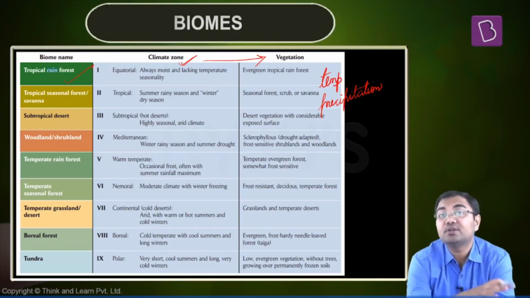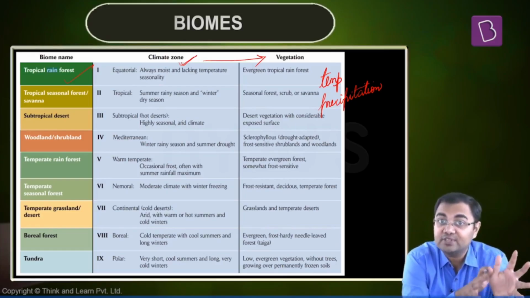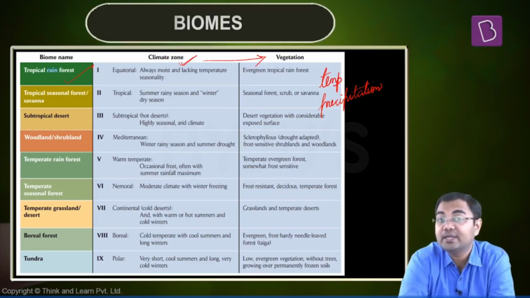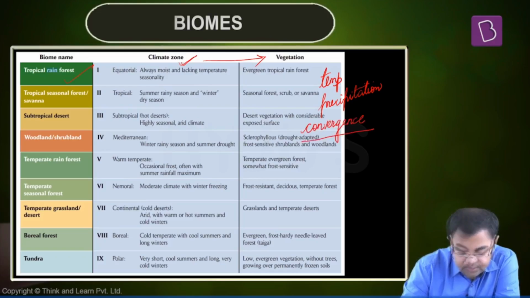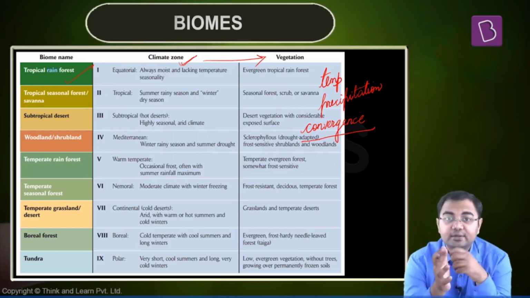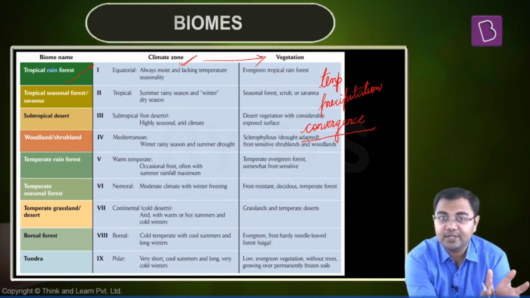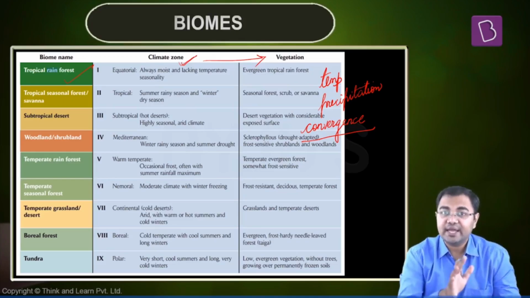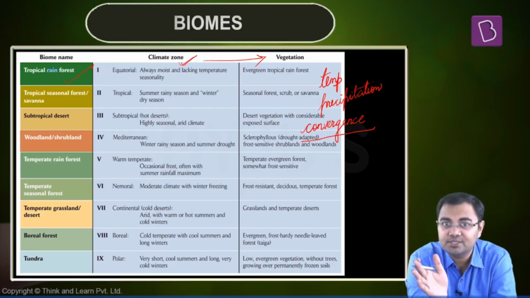of the vegetation. We are not talking about the different kinds of species. We are talking about the characteristics of those species. The characteristics of all that vegetation that is found will be very similar to one another. The picture that we had seen in the very beginning of the lecture was about the concept of convergence, right? In convergence, what we understood was that different kinds of flora and fauna will adapt to a certain climatic condition, and their characteristics will be determined by these climatic conditions. So there can be various different kinds of species, but they will have very similar characteristics, and that's why the two pictures that we saw looked very similar, although they were completely different species of plants.